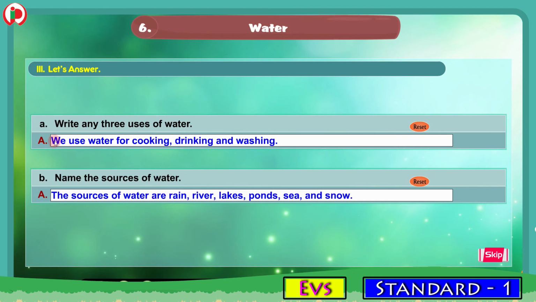Now, once again, I will read the question and the answers. A. Write any 3 uses of water. The answer is, we use water for cooking, drinking and washing. B. Name the sources of water. The answer is, the sources of water are rain, river, lakes, ponds, sea and snow. So this is about the let's answer section. Now we will move to the next section.